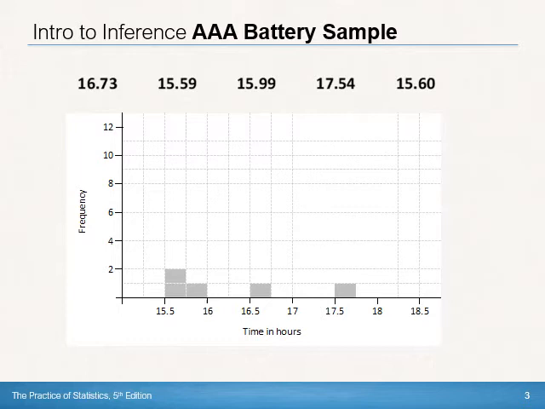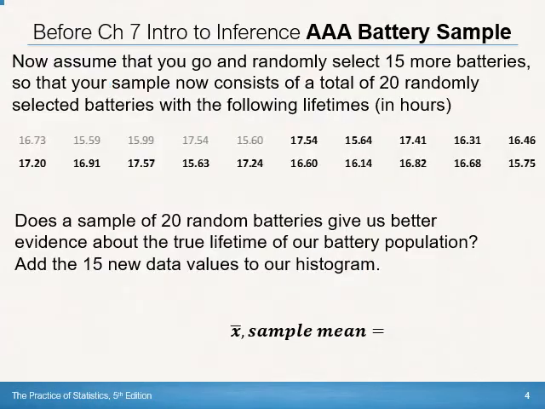They do appear visually, you can see that 4 of the 5 are below 17. We have one that's above 17.5, so that's good. But is this representative? The sample's kind of small. So what we might want to do is take a larger sample.